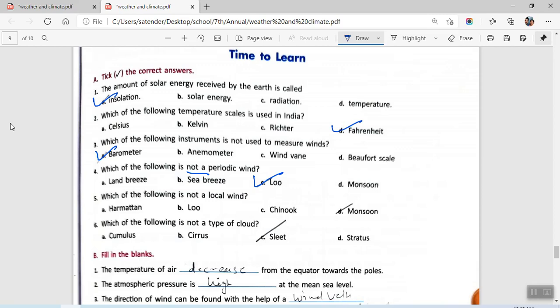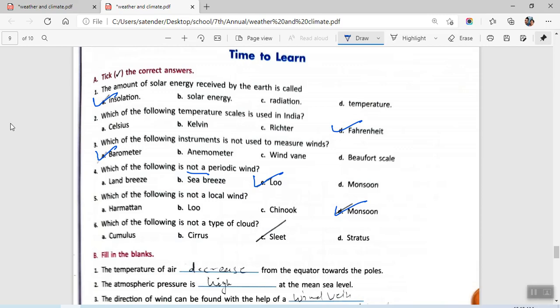Which of the following is not a local wind? The answer will be monsoon. Monsoon is not a local wind. It is spreading over a large area. So this is basically responsible for rainfall in India.